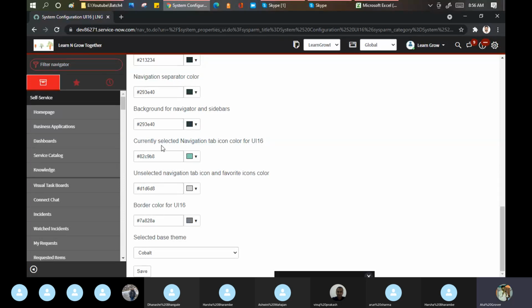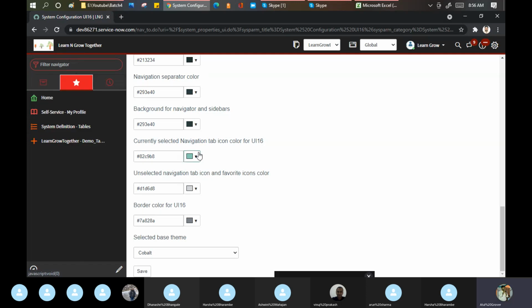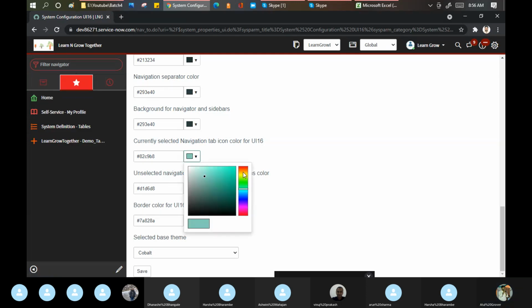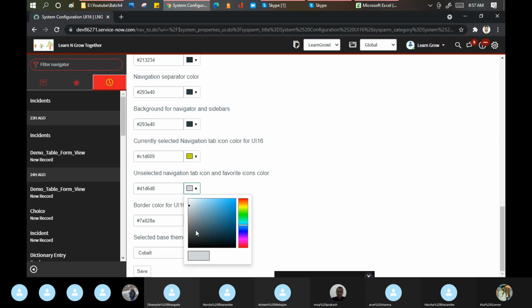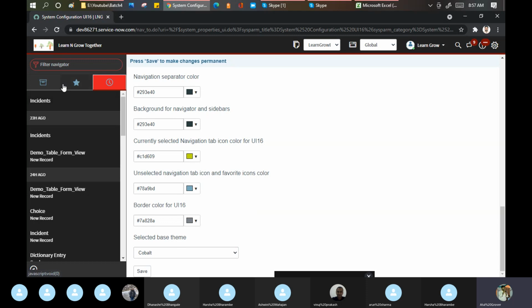Currently selected navigation tab, this one. If you want to make a change in this, the unselected navigation tab, or maybe I'm talking about these things. They don't have good colors. Okay, see, it has been changed. See, it became yellow now in the picture. See, it has been changing. Border color for the UI 16. These borders they are talking about, if I'm not wrong.